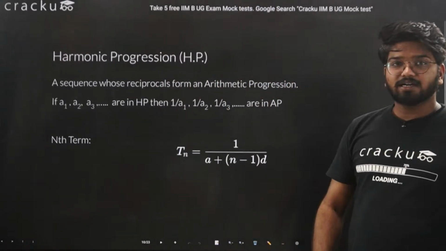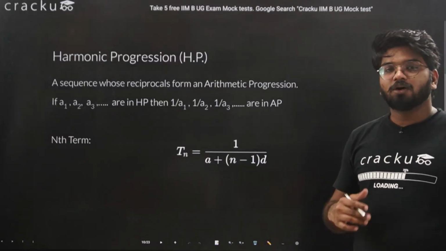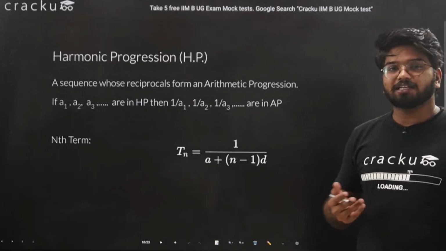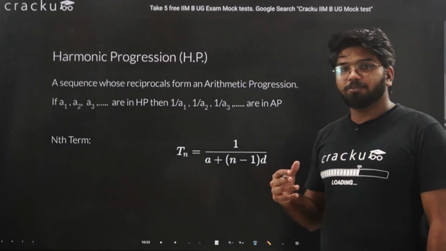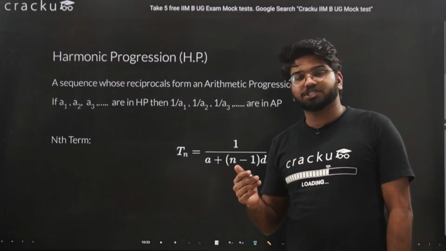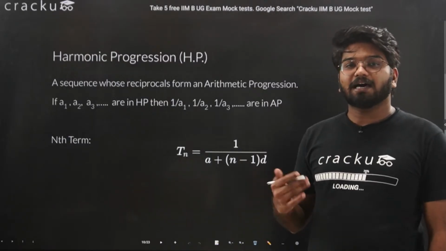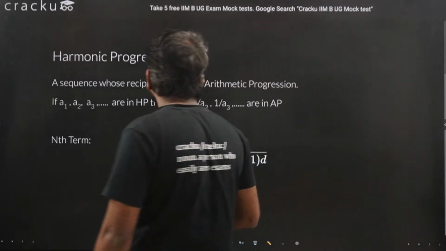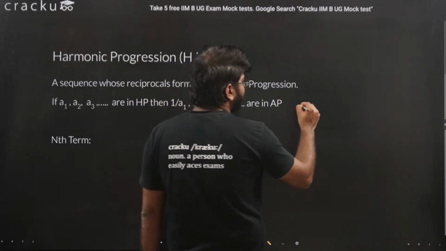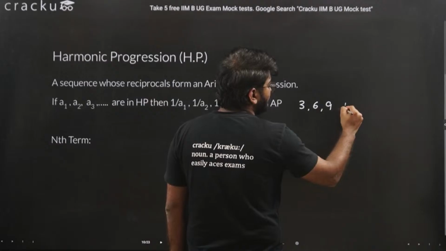Okay, this is the third type of progression, and it is pretty interesting and simple also. It's just the reciprocal of an arithmetic progression. So a harmonic sequence is nothing but, if there is a series in an arithmetic progression and you take the reciprocal of it, that will become a harmonic progression. For example, there is a sequence, let's say 3, 6, 9, 12.